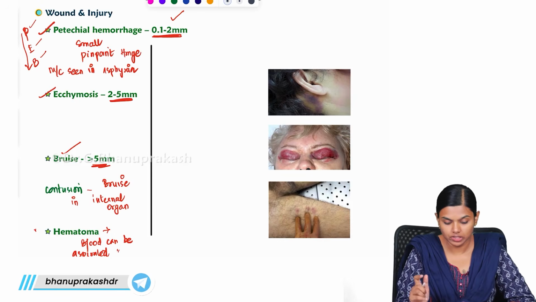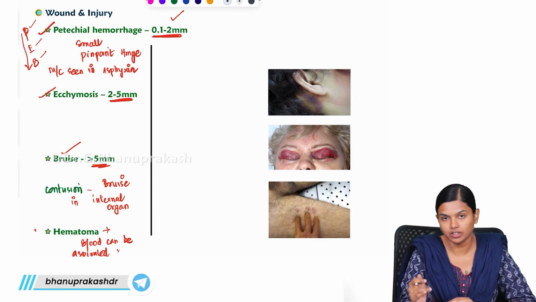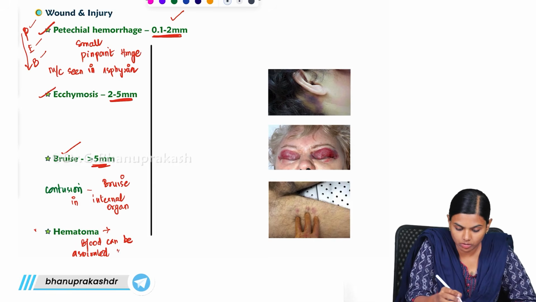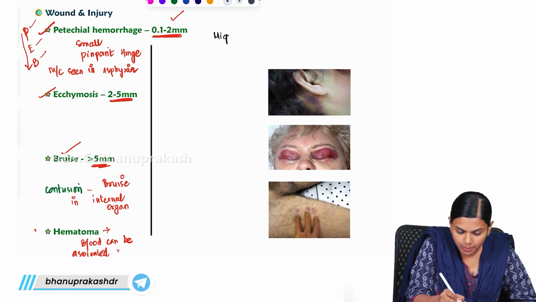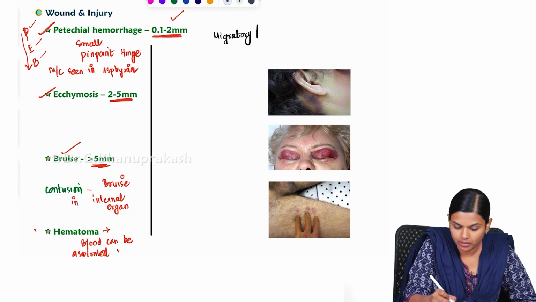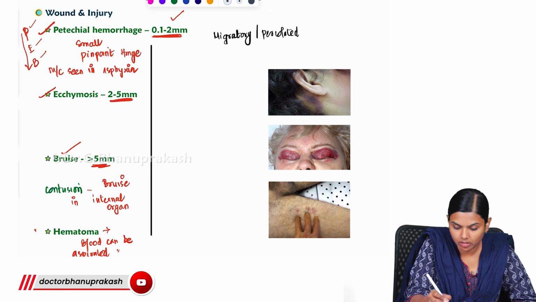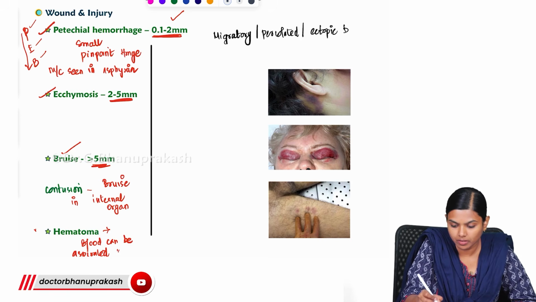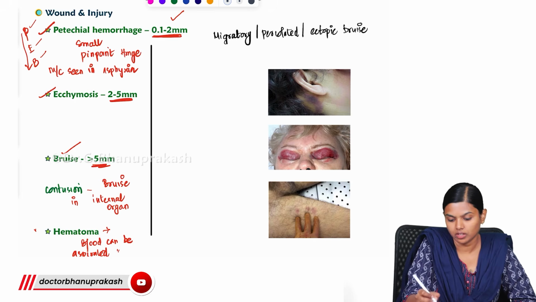Next, what we are going to see is a very special type of bruise. This is also known as migratory, percolated or ectopic bruise.